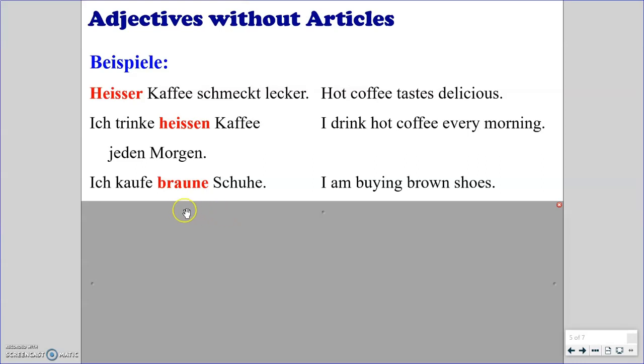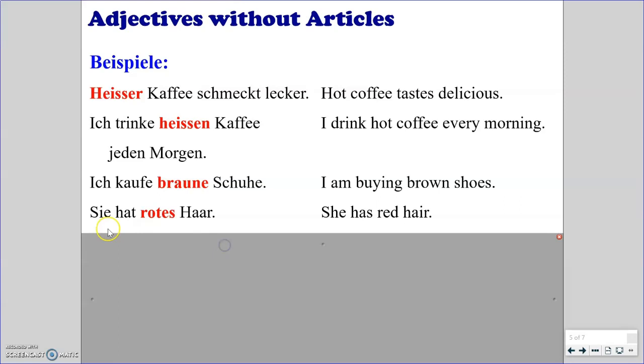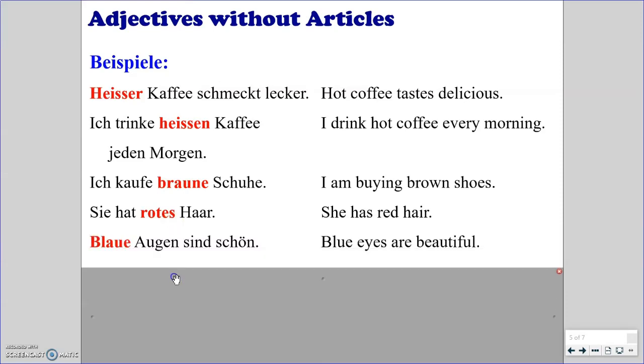Third example of a plural situation, which is again more common. Ich kaufe braune Schuhe. I am buying brown shoes. Sie hat rotes Haar. She has red hair. So das Haar, represented by that es ending, sie hat rotes Haar. She has red hair. And a final example, blaue Augen sind schön. So blue eyes are beautiful. Die Augen, that D becomes the E ending on our blaue Augen sind schön.